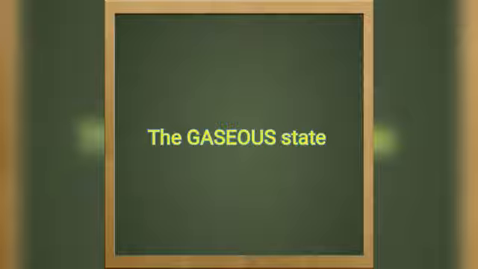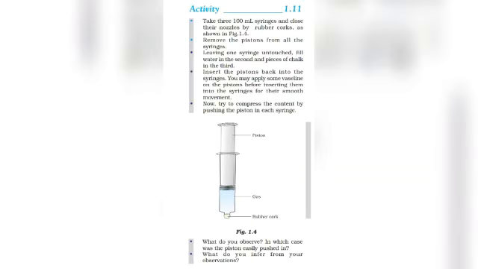The gaseous state. You all know examples of gaseous substances. I will explain the property of this state with an activity. Take 300 ml syringes and close their nozzles with rubber corks. Leaving one syringe untouched, fill water in the second and chalk pieces in the third. Then try to compress the contents by pushing the piston in each syringe. What do you observe? In which case was the piston easily pushed in? This is the property of gaseous substances, that they are compressible.